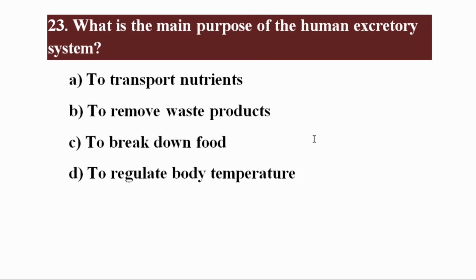What is the main purpose of the human excretory system? From the name, it is evident that the purpose of human excretory system is to remove waste. So the right option is beta.